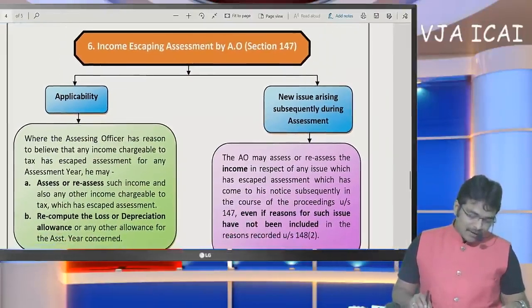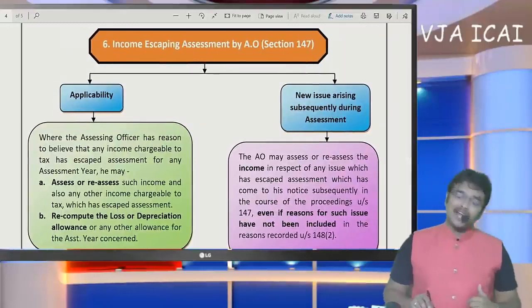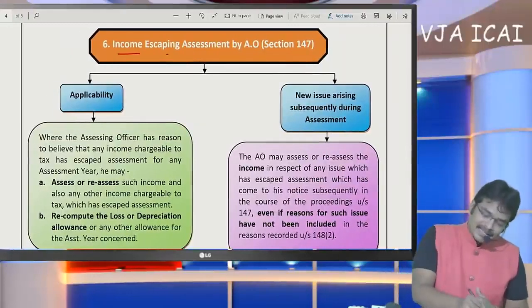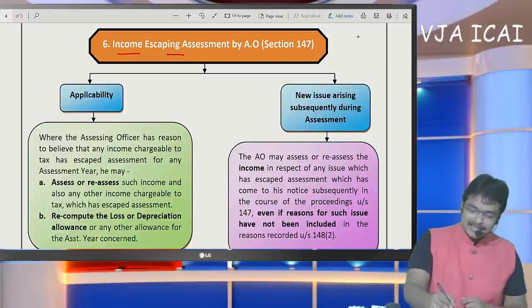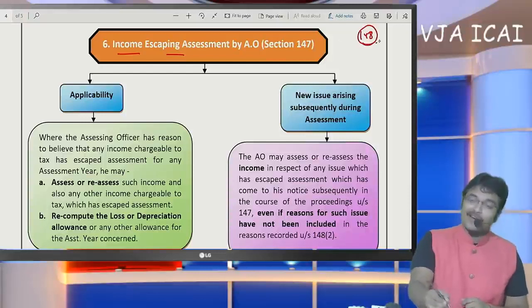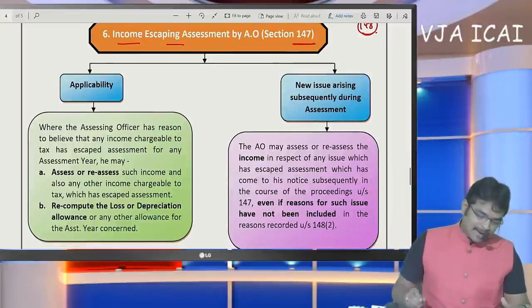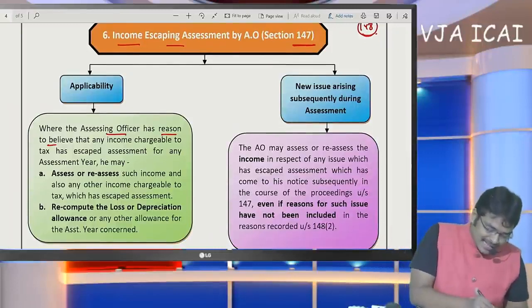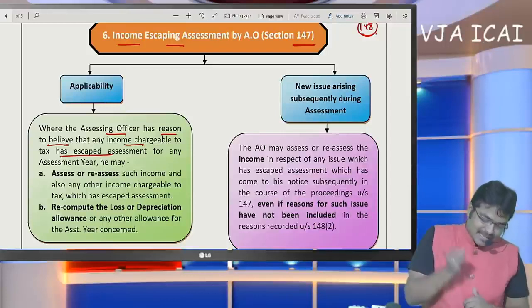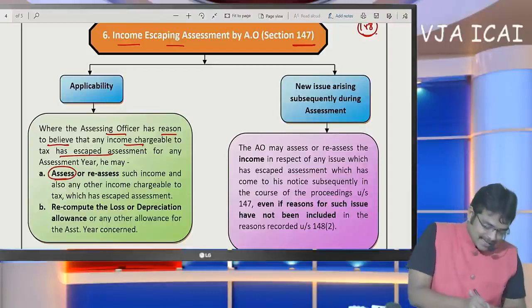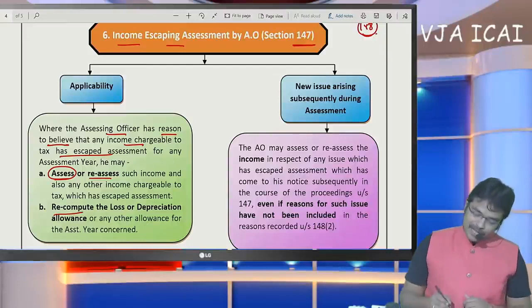Now what are they going to do? After filing the return of income by the SSE, the income escaping assessment procedure now begins. Notice is issued under section 148. Assessment is being done under section 147. Applicability: where the AO has reason to believe that income chargeable has escaped assessment, he may assess or reassess or recompute the loss.